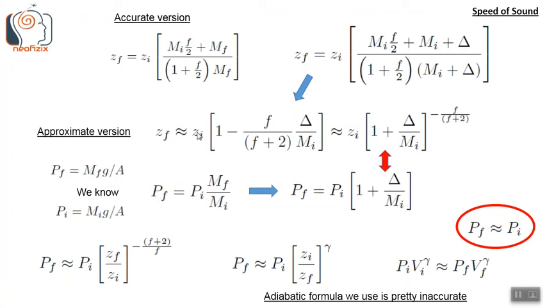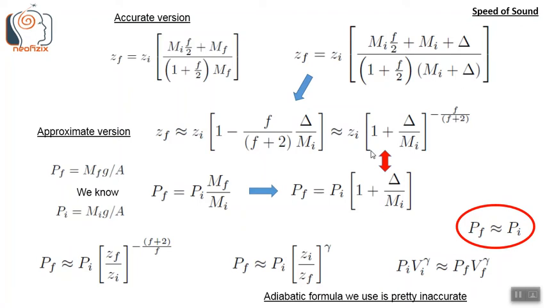So this is the approximate version. This is the accurate version. And we know pf and pi have these forms. So we get that pf equals pi into mf by mi. So this is a simple relationship we get between the pressures and the masses on the piston. So pf equals pi into mf by mi. So replace mf by del plus mi. We get pf equals pi into 1 plus del by mi.